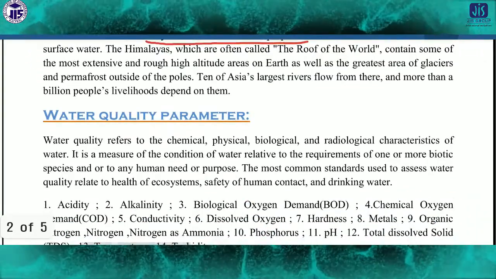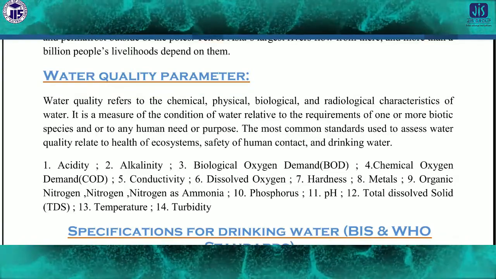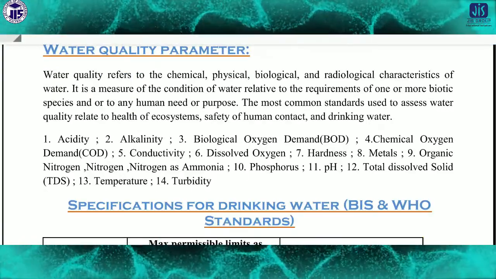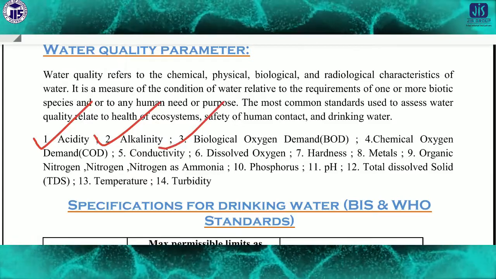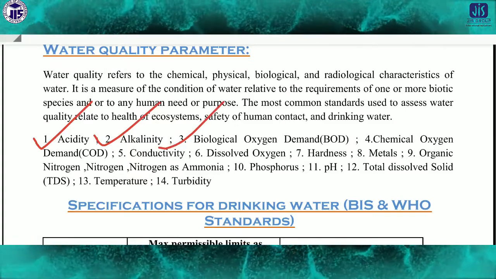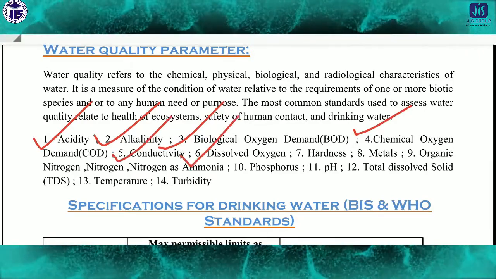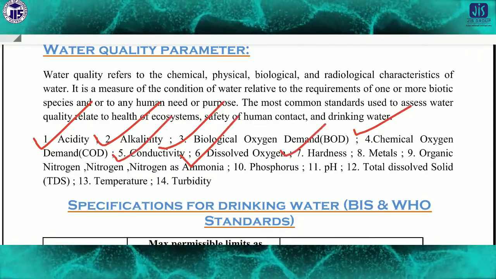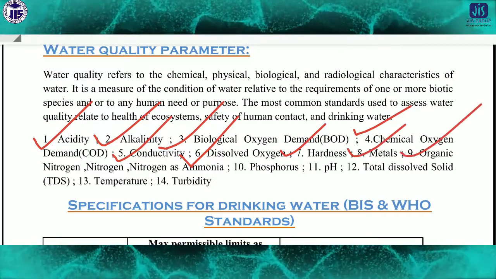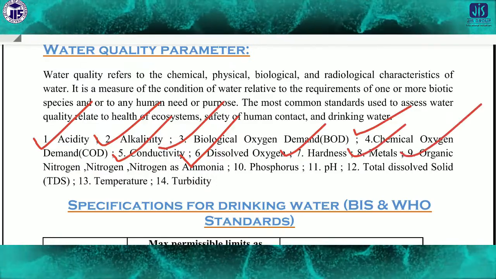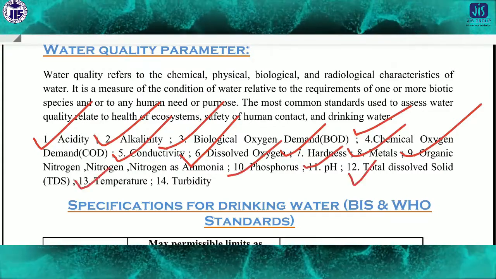Now come to water quality parameters. There are several water quality parameters, starting from acidity, alkalinity, biological oxygen demand, which we will discuss in the next class, chemical oxygen demand, conductivity, dissolved oxygen, hardness, metals, organic nitrogen, nitrogen ammonia, phosphorus, pH, total dissolved solids, temperature, and turbidity.